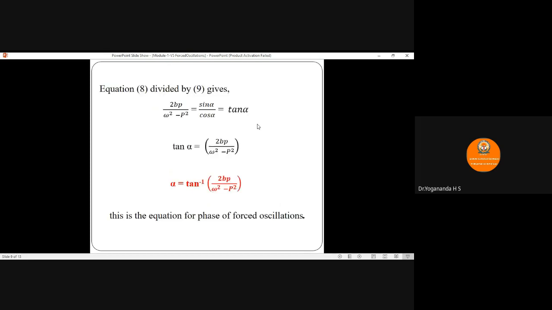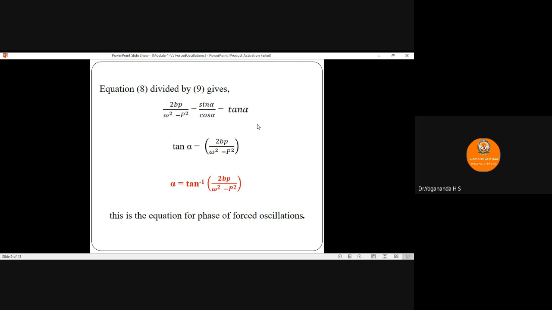Then dividing equation number 8 by 9, you get 2bp divided by (omega² minus p²) in the LHS. In the RHS, f by m gets canceled. Then the remaining term is sin alpha divided by cos alpha, which is equal to tan alpha.